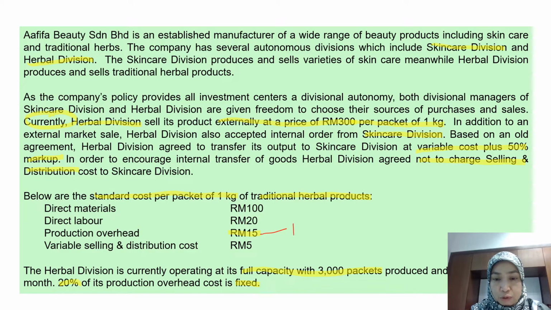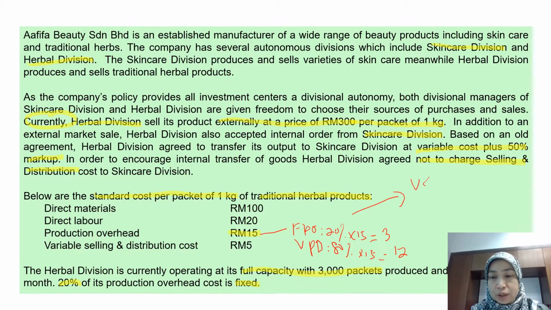So fixed production overhead is 20% of 15 ringgit, which is equivalent to 3 ringgit. Variable production overhead is the balance, 80% multiplied by 15 ringgit, then you will get 12 ringgit. Okay, now you can calculate variable cost for herbal products. 100 ringgit, you plus 20 ringgit direct labor, and you plus 12 ringgit variable production overhead. So total is 132 ringgit.